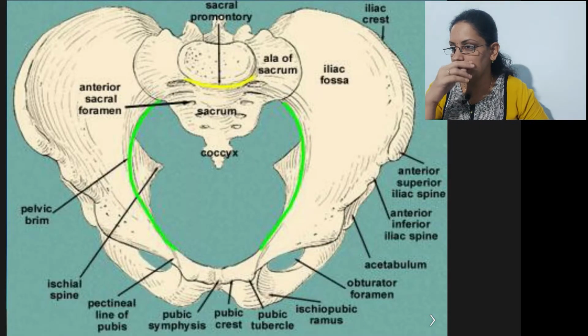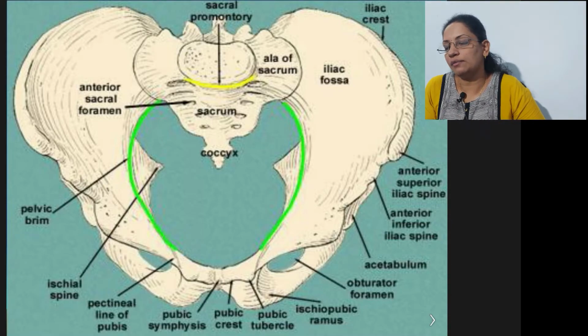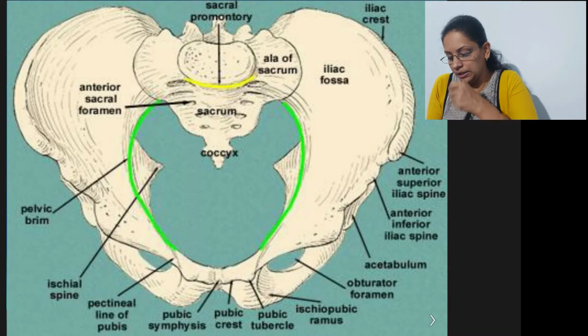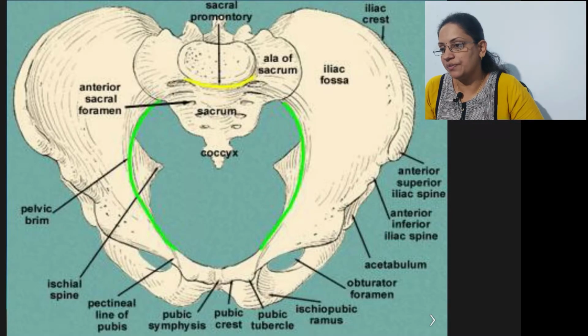Now in this pelvis, you can see the anterior and posterior sides of the pelvis. The pubic symphysis is usually on the anterior side and the sacrum bone is on the posterior side. This is the true conjugate, the distance between the sacral promontory and the pubic symphysis.